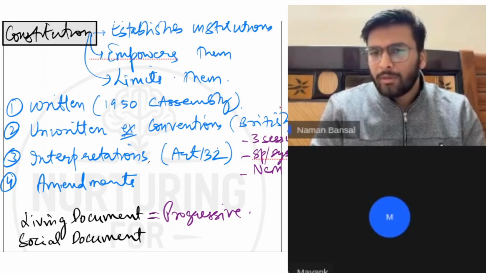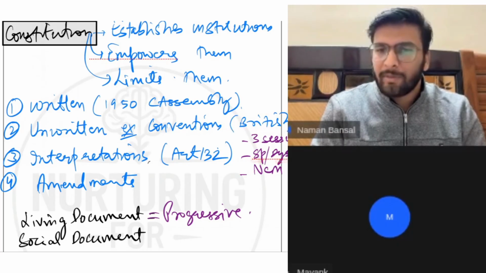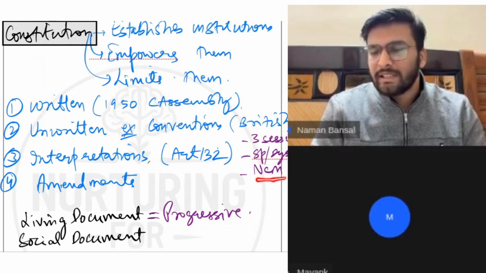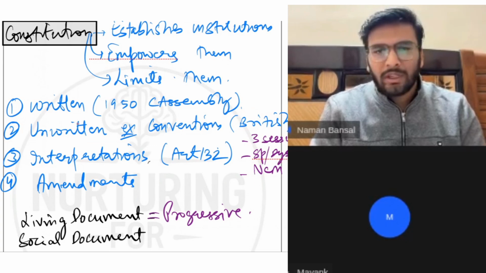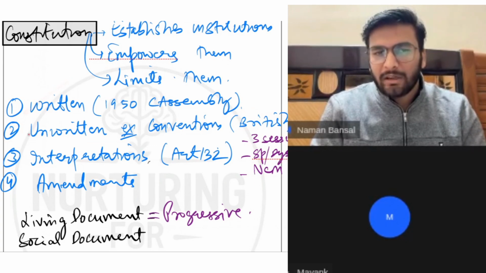So we have borrowed most of the things from their political structure. Then similarly, the office of the speaker and deputy speaker will be from different parties. Similarly, the no confidence motion has nowhere been mentioned in the constitution. So the first part is the written part, the second part is the unwritten part, and the third part is the interpretations part.